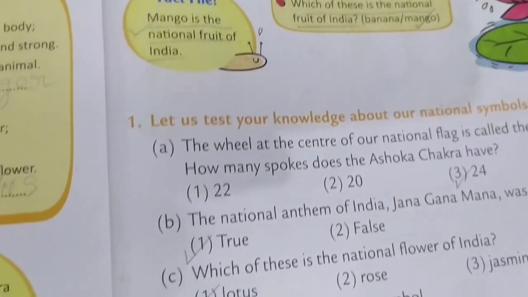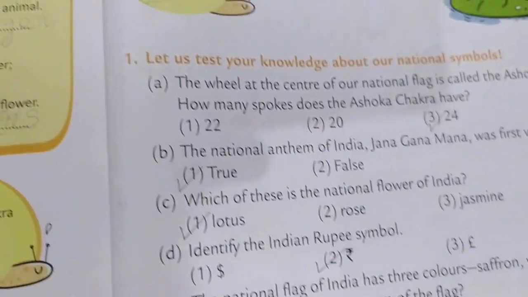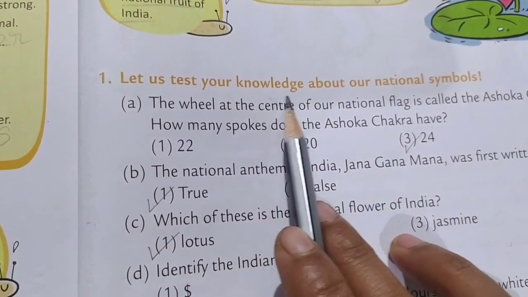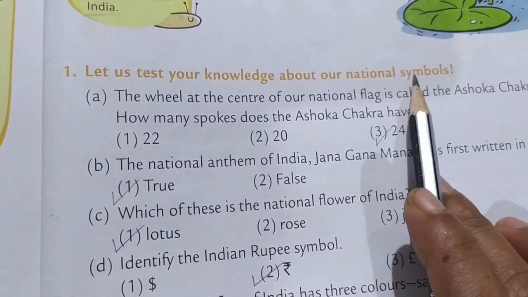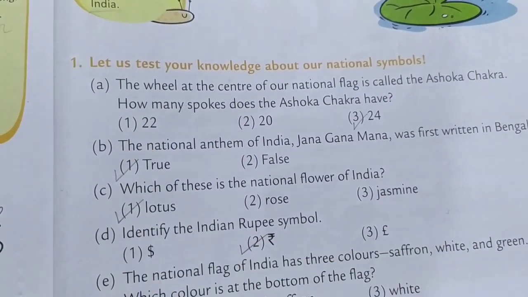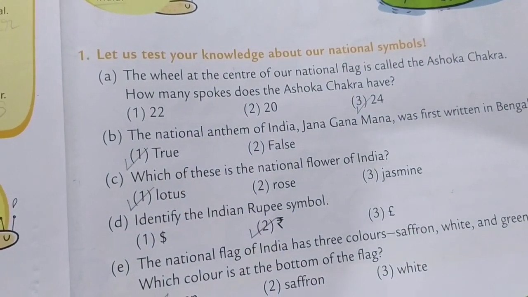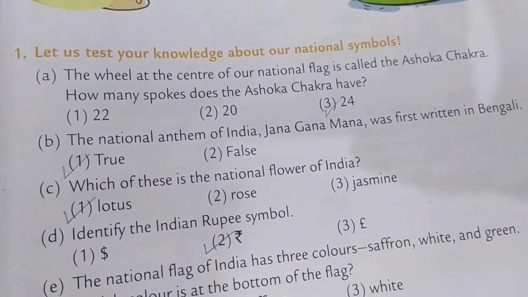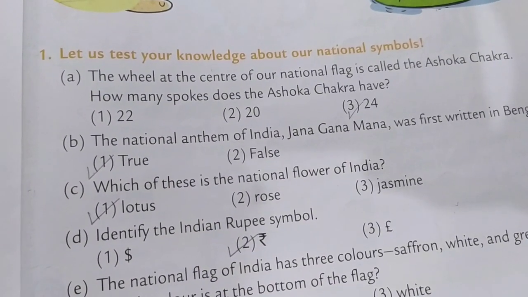Okay. Then there is some questions here. Let us test your knowledge about our national symbols. So some questions are here. All of you keep your finger. The wheel at the center of our national flag is called the Ashoka Chakra.